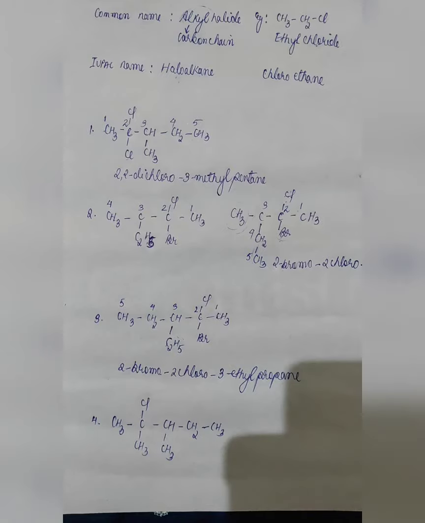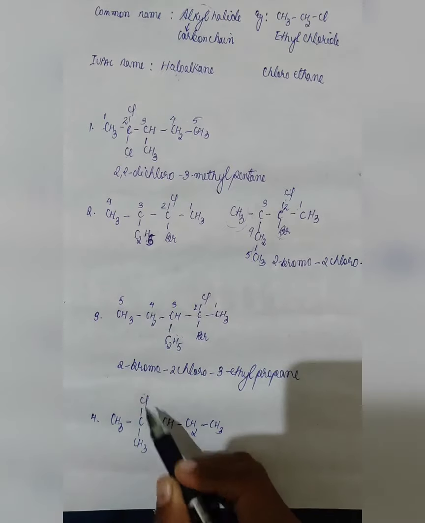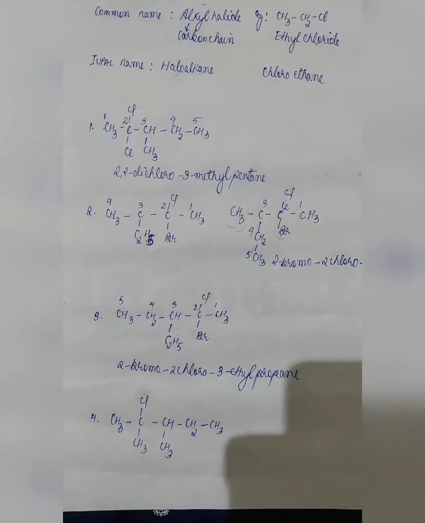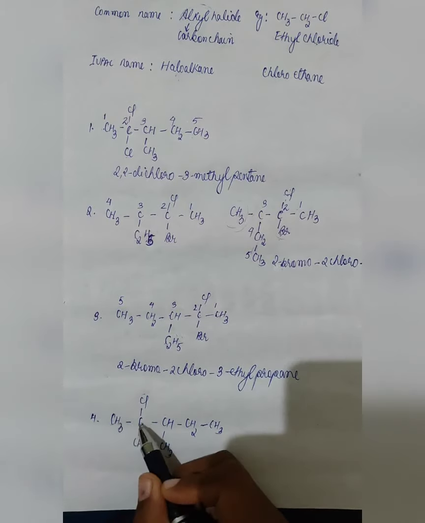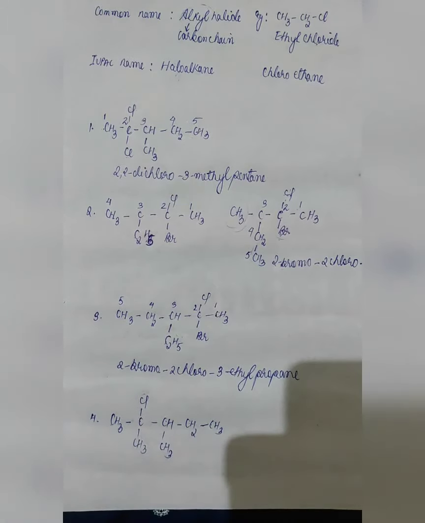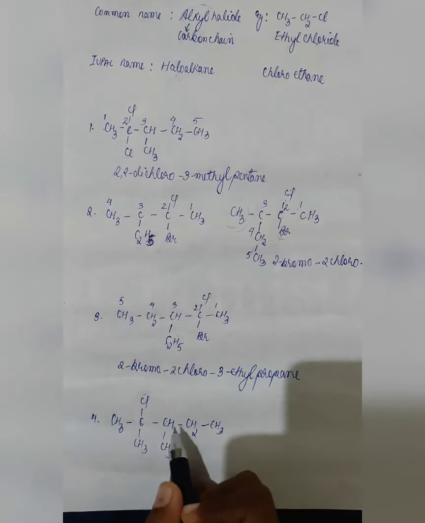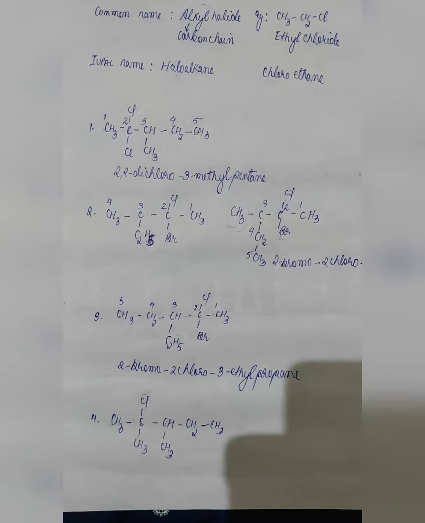The first compound given in your notes, here halogen should be present, kindly correct it. Now here, if we number from here 1, 2, 3, 4, 5, halogen gets the number 4. But if we number from here 1, 2, 3, 4, 5, it gets the number 2. So the least number will be preferred for our substituent. Now, how many carbons are present? 1, 2, 3, 4, 5. So it becomes pentane.